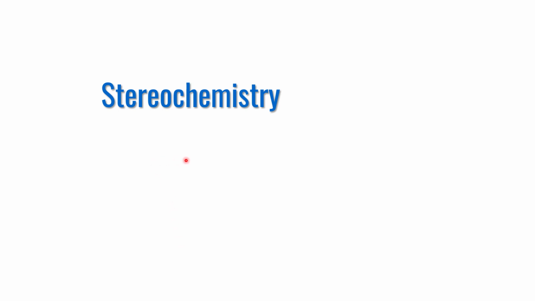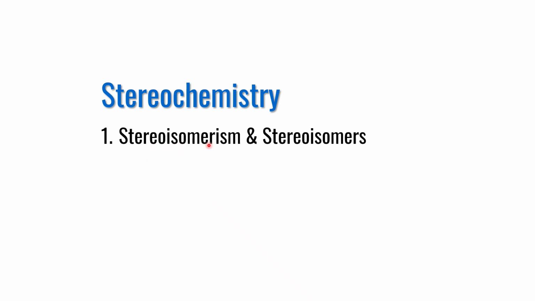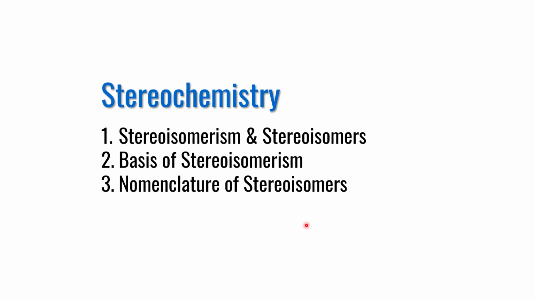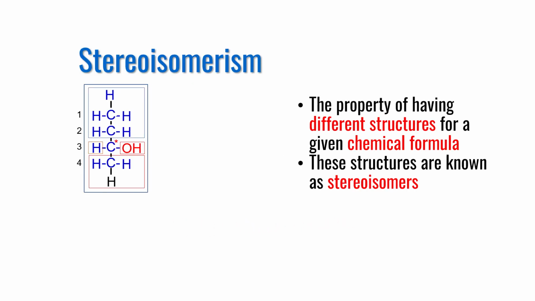Now I will focus on the stereochemistry of monosaccharides. This is an important concept and topic in organic chemistry, including monosaccharides. In this topic, I will discuss stereoisomerism and stereoisomers, basis of stereoisomerism, and nomenclature of stereoisomers. Let us examine the concept behind stereoisomerism and stereoisomers. Stereoisomerism is the property of having different structures for a given chemical formula formed by spatial arrangement of groups around one or more chiral carbon atoms. Such structures are known as stereoisomers.